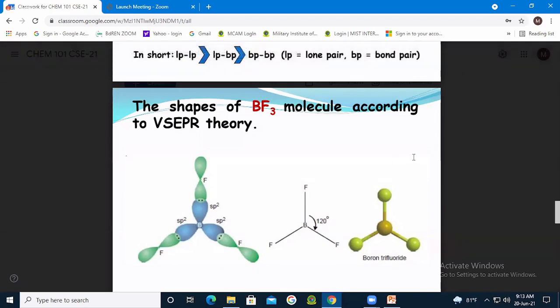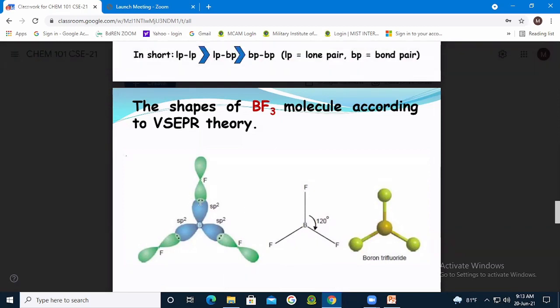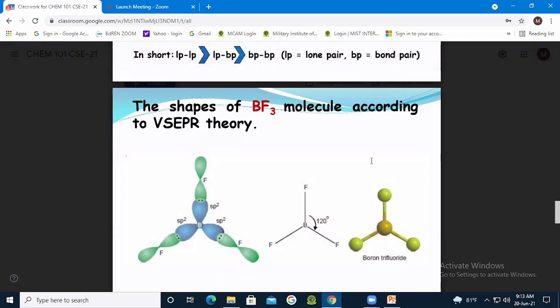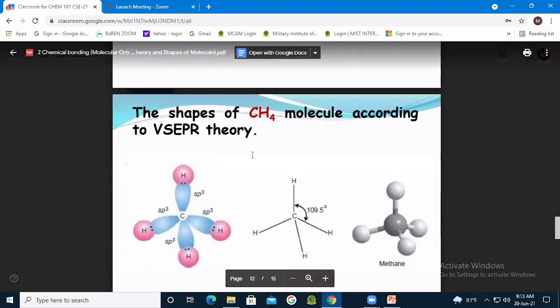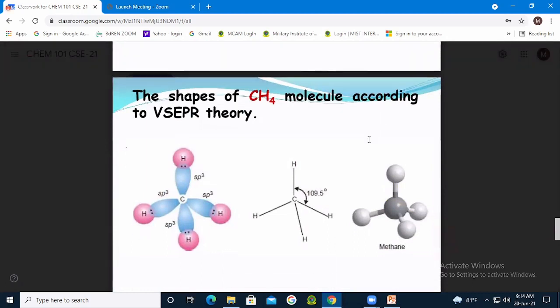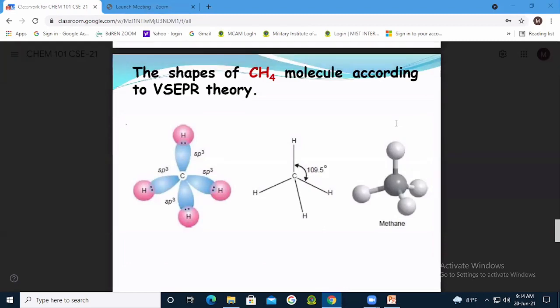Due to the absence of any lone pair and all being bond pairs, the bond pairs will repel each other simultaneously with the same strength, and there will be no distortion in the structure of BF3. I hope it's clear, right? How about CH4? Can you explain in accordance with BF3? Who can? Please, someone raise your hand. Who can answer? According to BF3, I have already explained about BF3.